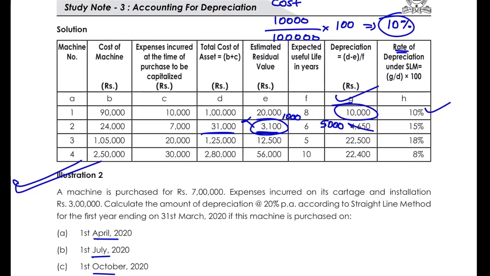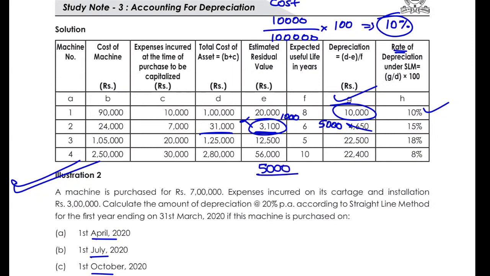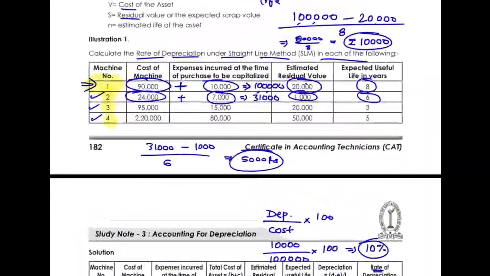5,000 divided by 31,000 multiplied by 100. So 5 divided by 31 multiplied by 100. Here the answer would be 16.13% approximately. 16.13%. They have done the wrong calculation.